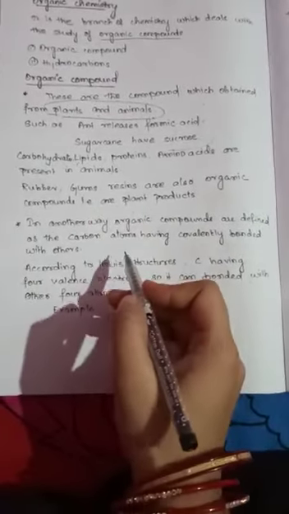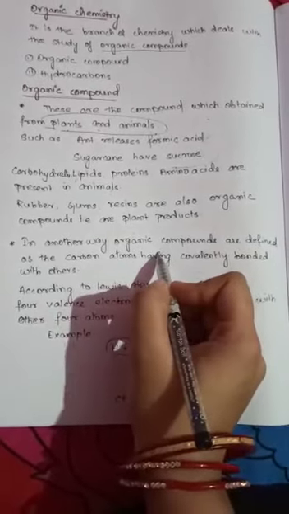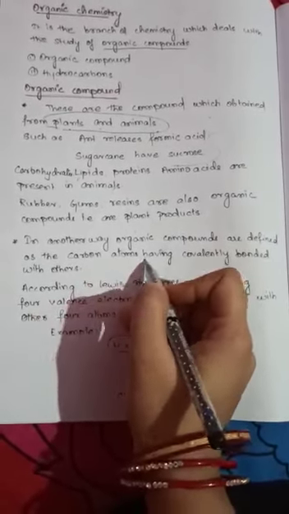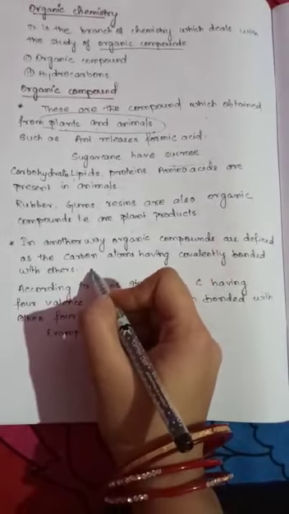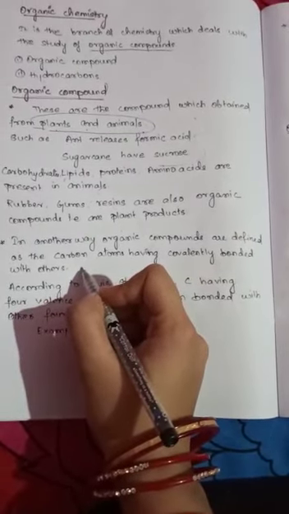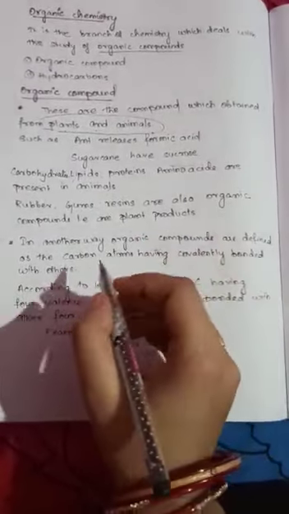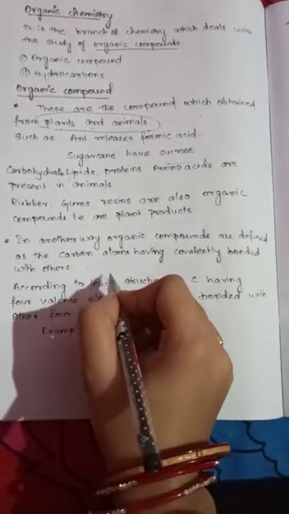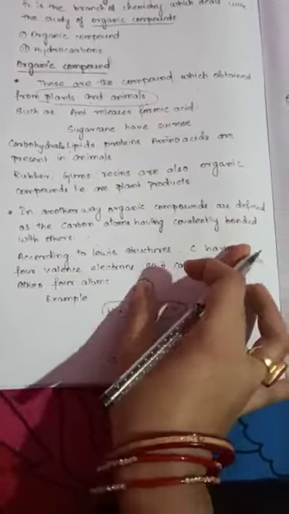In another way, organic compounds are defined as compounds in which a carbon atom is covalently bonded with others. Mainly you can say organic compound means only carbon. When carbon is present, we can say it is an organic compound. This is the main stability.